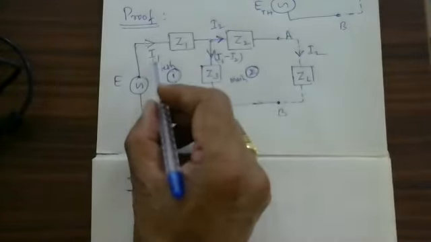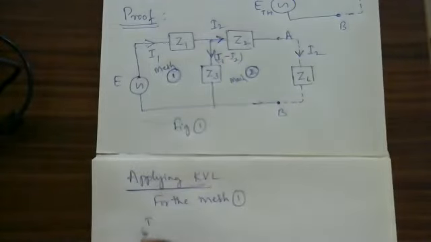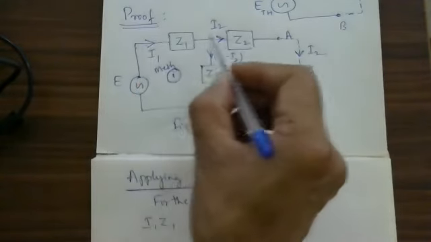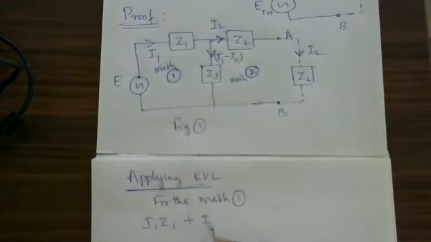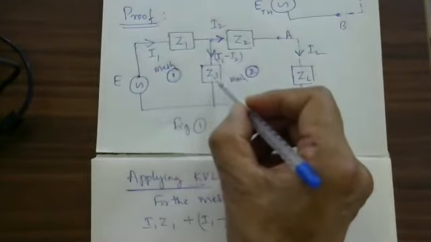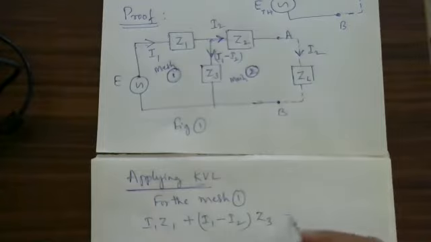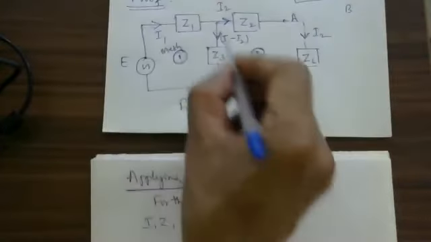So I will start with this: I1 into Z1 plus (I1 minus I2) multiplied by Z3 is equal to, how much is the EMF here?